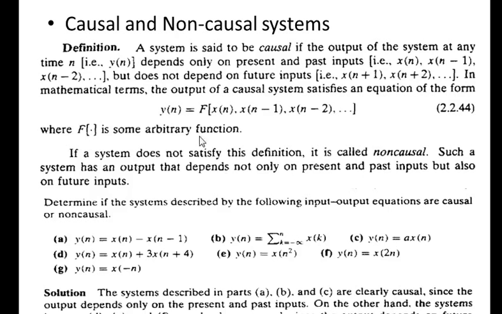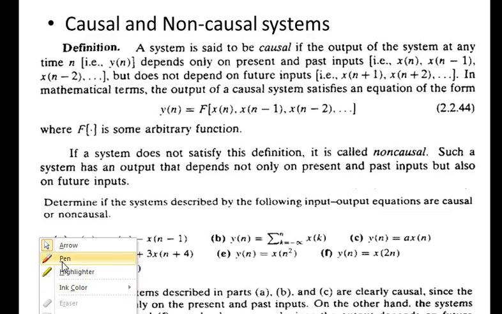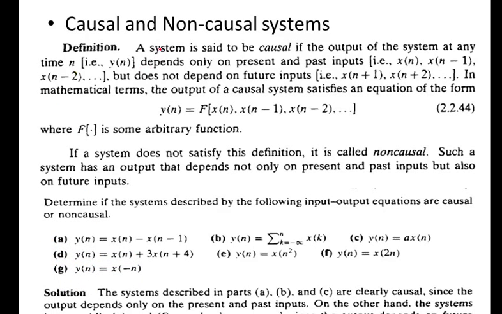Next category is the causal and non-causal signal. So a causal system is the system whose output at any time n depends only on the present and past input, but not on the future inputs. So present input is x[n], past inputs are x[n-1] and all the previous terms, but it does not depend on the future input. That means x[n+1], x[n+2], and all those terms.